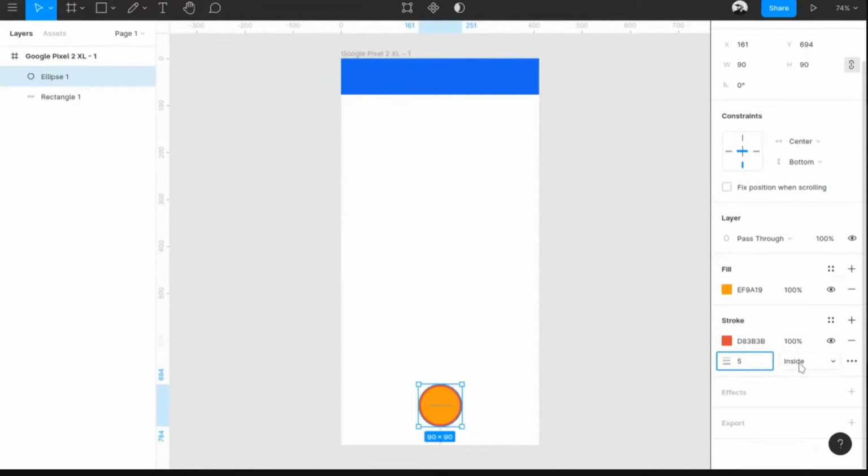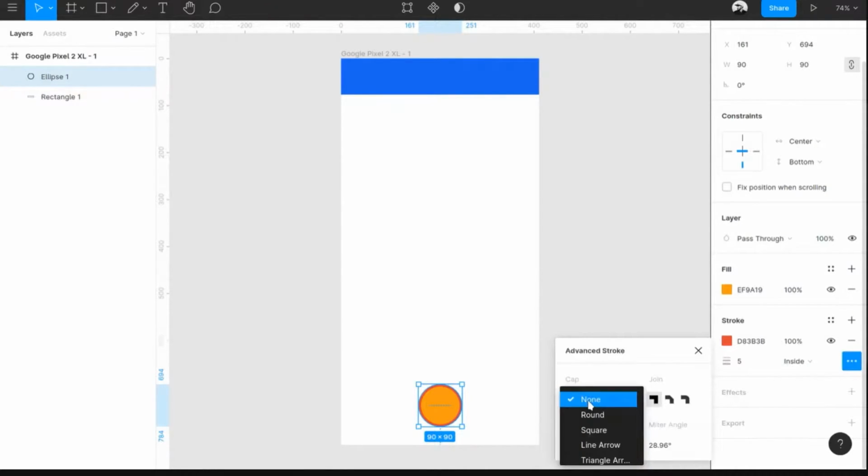And there is this option to put it actually in the center or outside. And there are a few more options over here for stroke, basically how the cap should look. Whenever you're drawing a line, you can change the end of the lines to rounded or square. Or if you're drawing a rectangle, you can basically say how the border should look. And if you want to dash it, you can put the numbers or number spacing over here, so you can get the dashed ones.